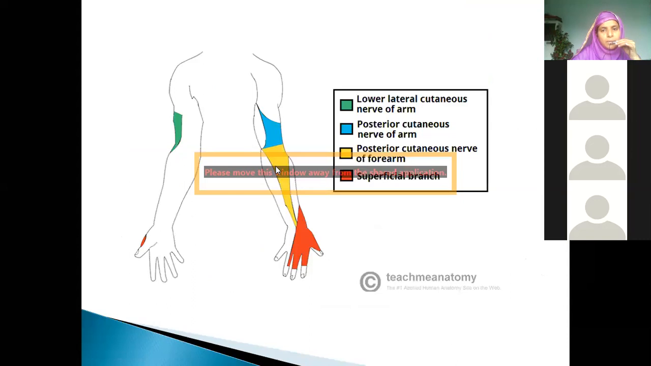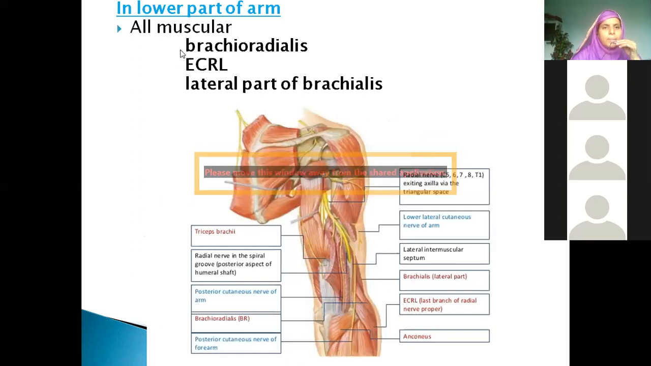All these are the branches of radial only: posterior cutaneous nerve of arm, posterior cutaneous nerve of forearm, and this is the superficial branch which was supplying the dorsum. All these are cutaneous nerves. That means the cutaneous distribution behind is also taken care of by the radial nerve.